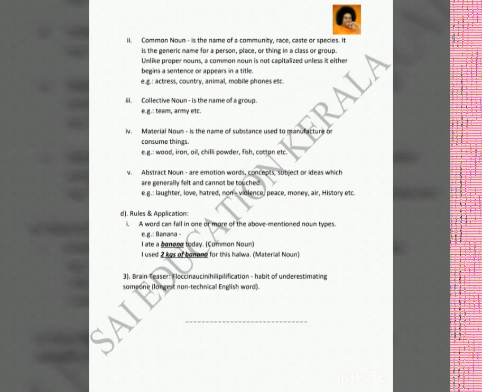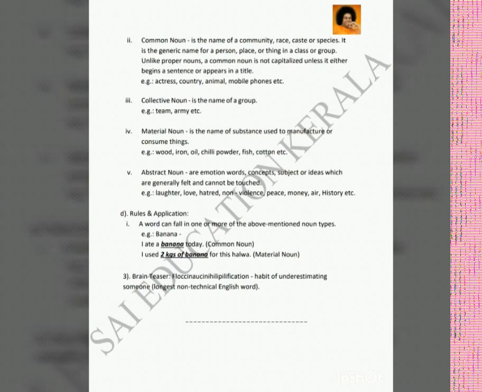Guruvayur Keshavan is a proper noun, but animal is a common noun. Elephant is a common noun because there are many animals, there are many elephants. Got it? So common nouns are names given to a group. A common noun is a generic name given to a person, place, animal, or thing, which are part of a class or a group.